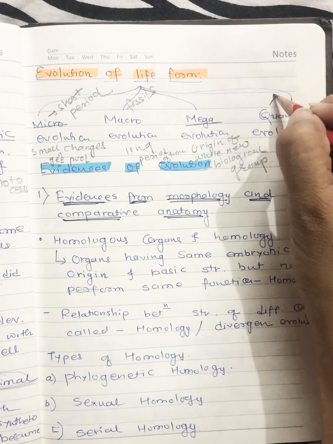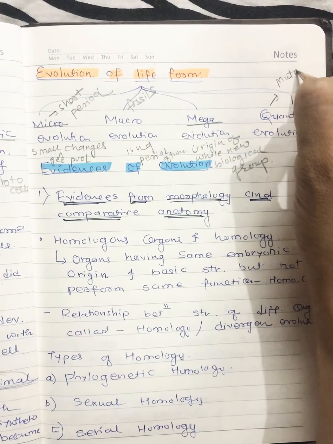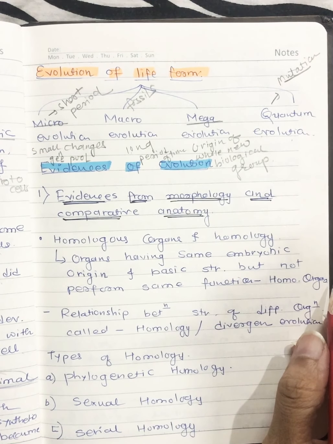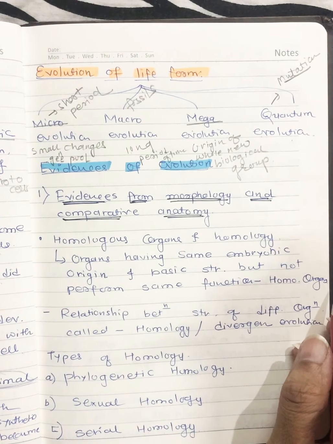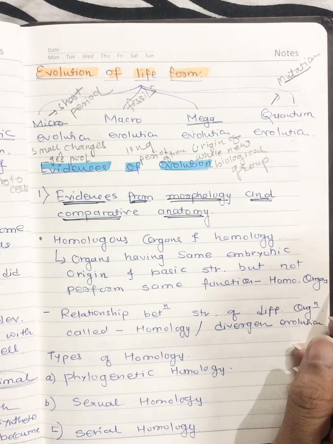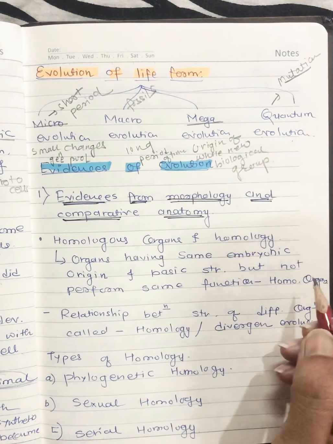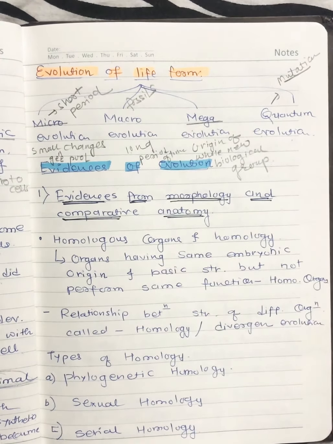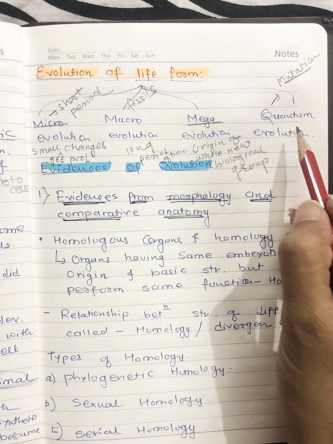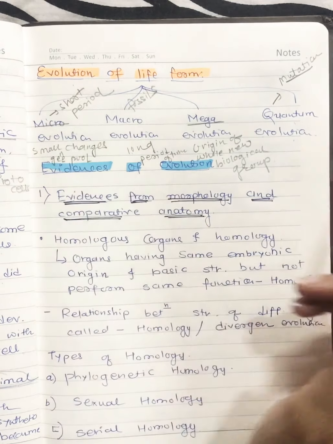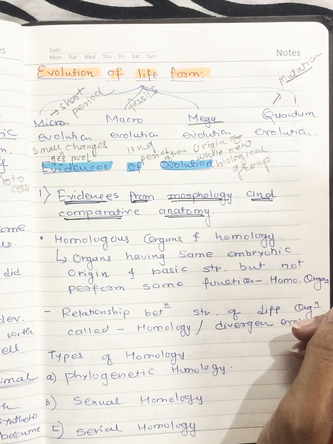Just remember that it occurs due to mutation. Now what is mutation? Mutation is like crossing over, as we have seen in standard 11, chapter 10. It is similar to that. There is a change in a gene. So what will happen due to the change in gene? The variation will occur, and definitely evolution will occur due to the change, right?